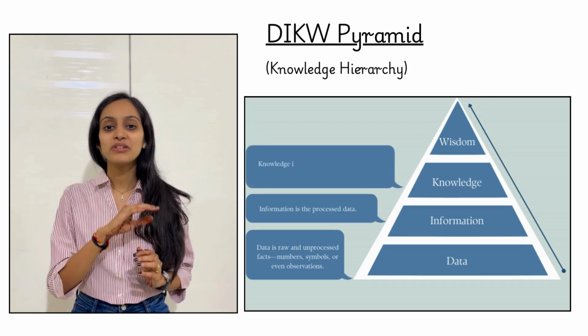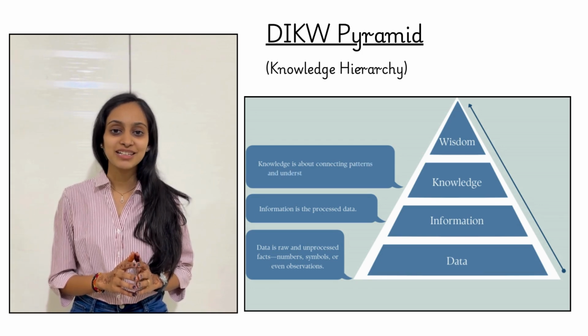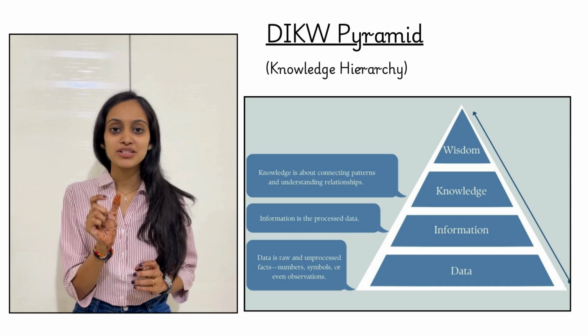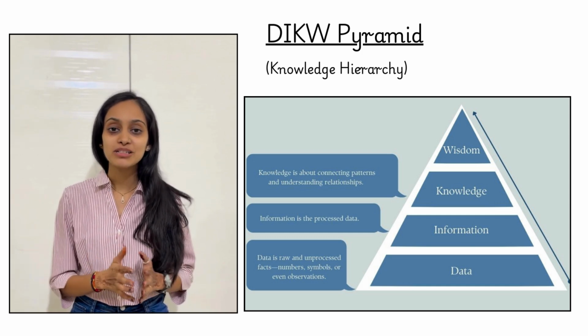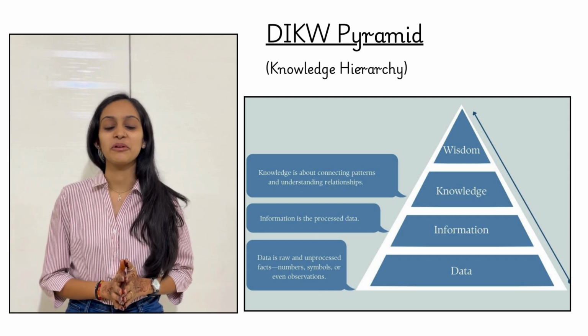Next, on the top of information we have knowledge. Knowledge helps us to recognize the patterns and understand the relationships in the information that we have. It helps us to understand the why concept behind the data that we have.